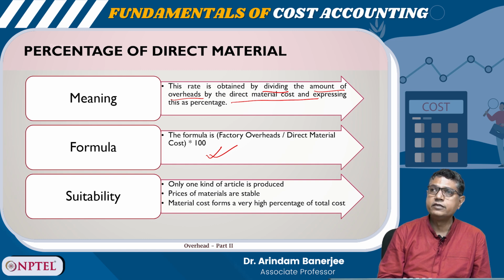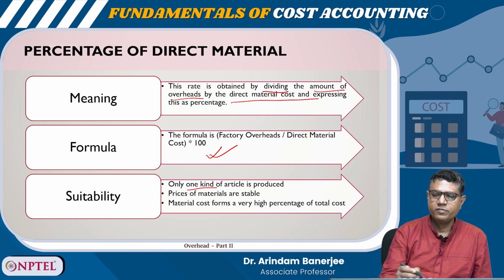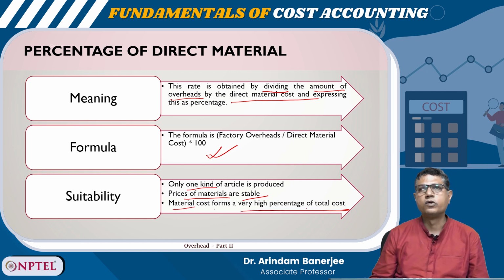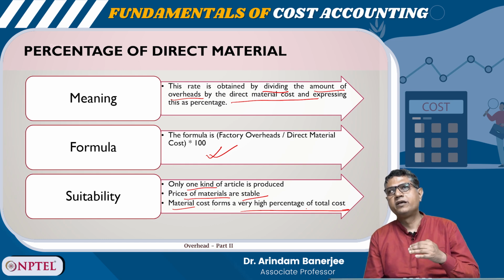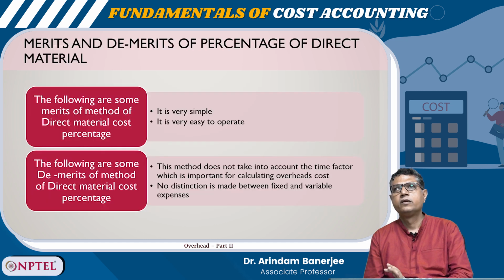It is suitable where only one kind of article is produced, prices of materials are stable, and material cost forms a very high percentage of the total cost. That means if the material cost changes, the overall cost will also change and overhead should also change.